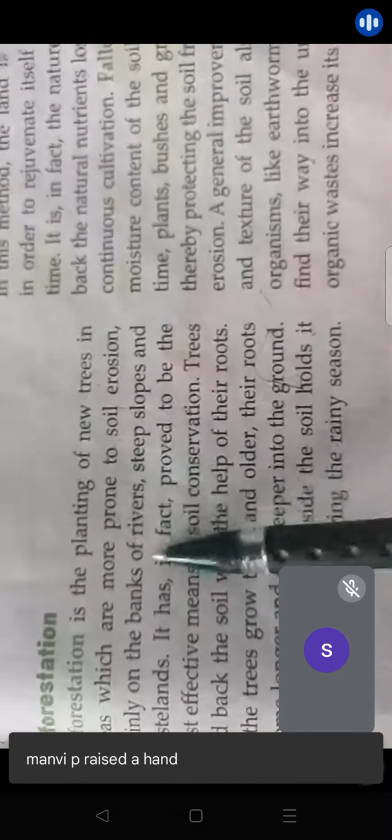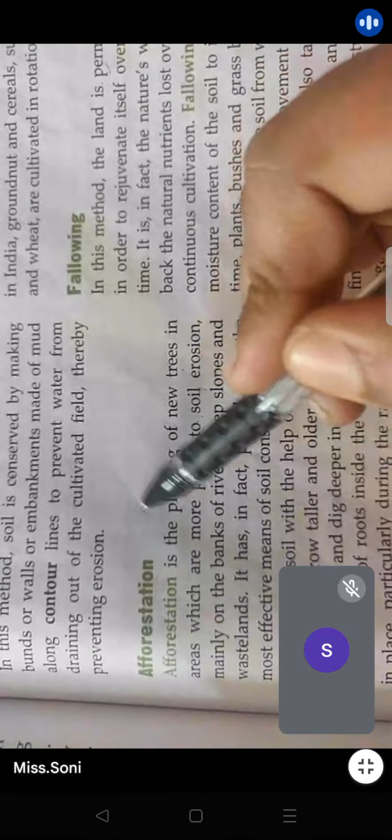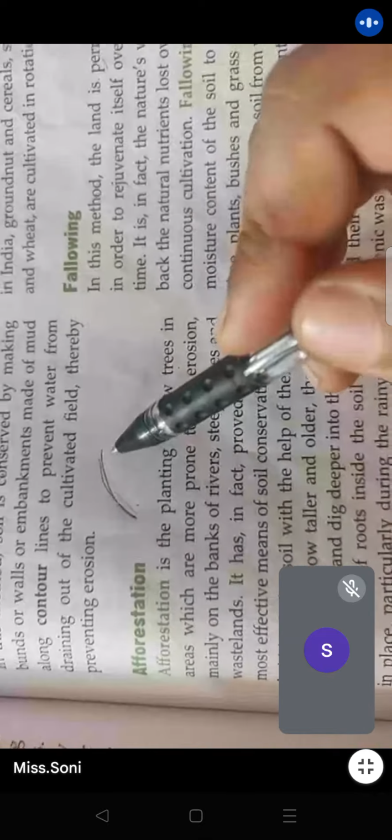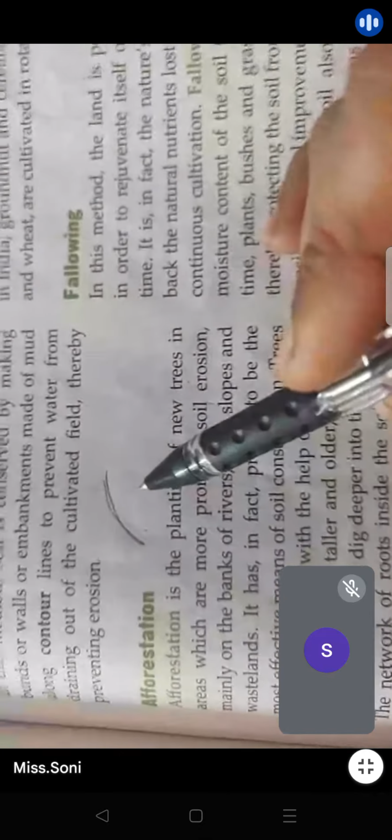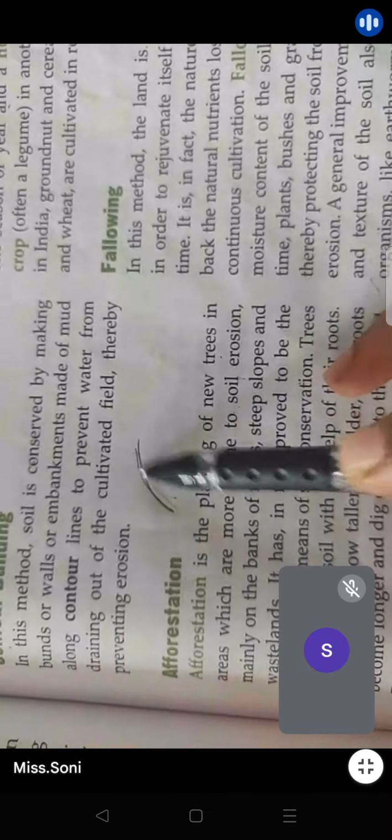In some sloping areas, very easily with the landslide or with the movement of the air, with the movement of the water, the soil goes down. If the area is like this, definitely it will go down. Yes or no? So afforestation basically means to plant more trees in such areas.